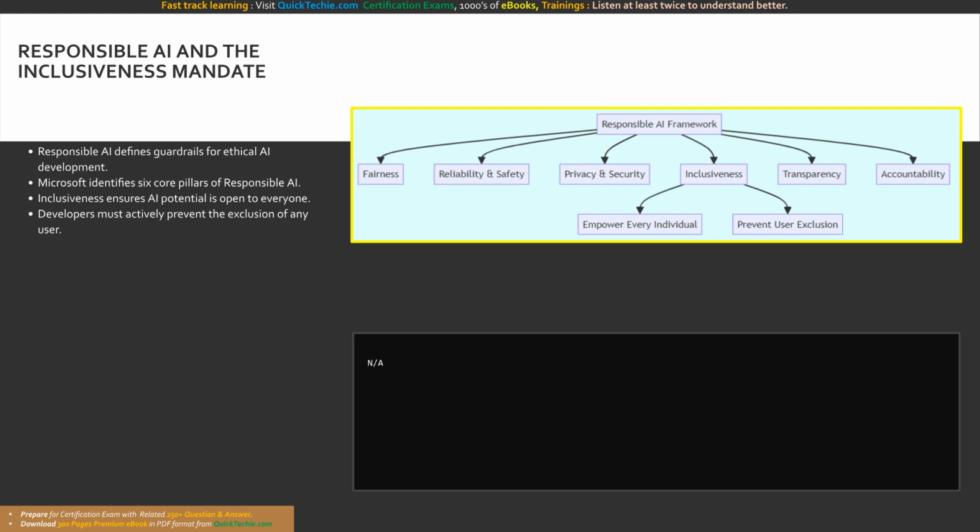Today, our main focus is on a critical pillar of ethical technology, the considerations for inclusiveness in an AI solution. As we build increasingly powerful artificial intelligence systems, we must recognize that these technologies have a profound impact on society.